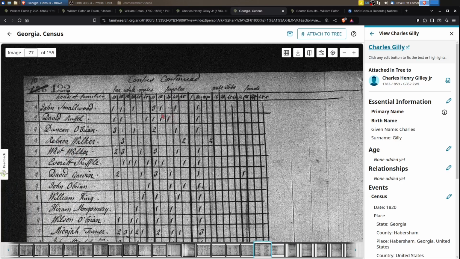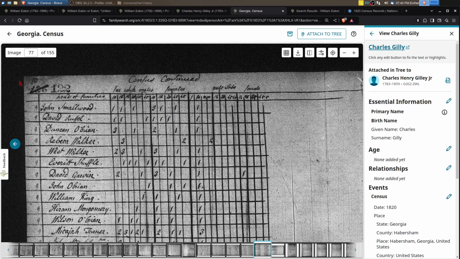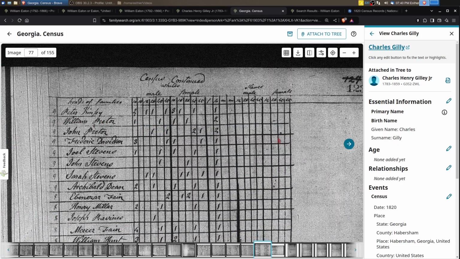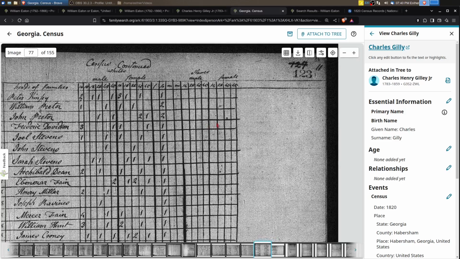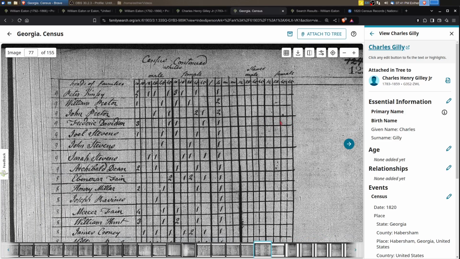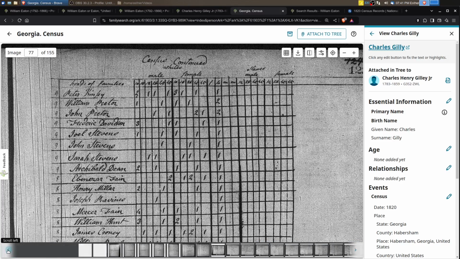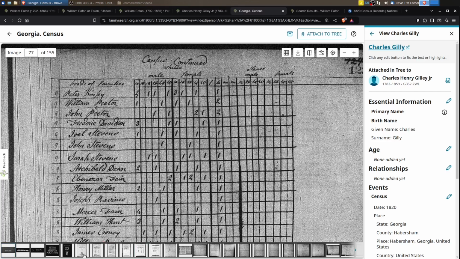Now these particular census pages do not have the counties written on them. Sometimes they do. So you're just having to trust the film labels that this is Habersham County. Some of the pages for this particular census are labeled. In this case, the label is actually at the beginning here.